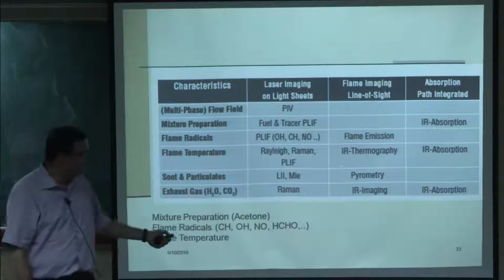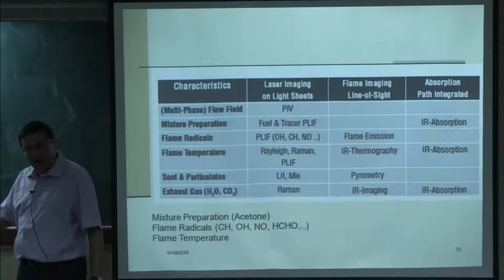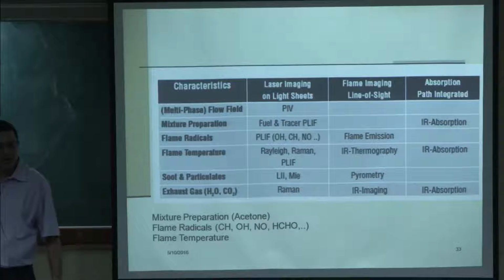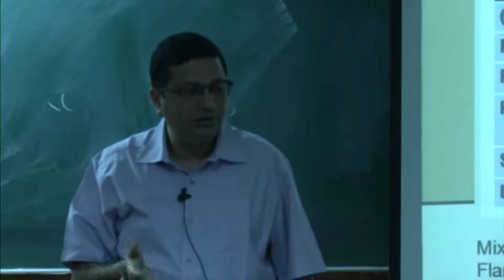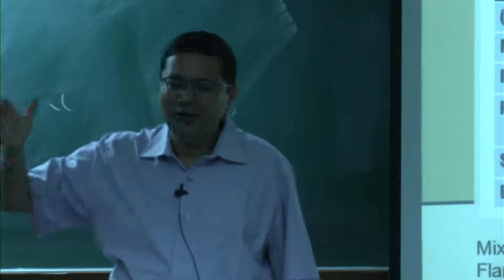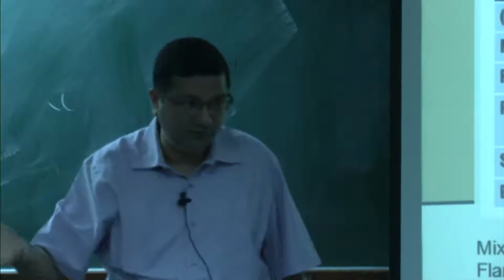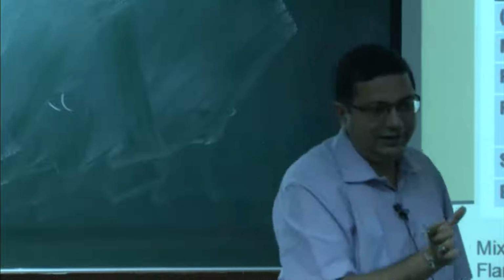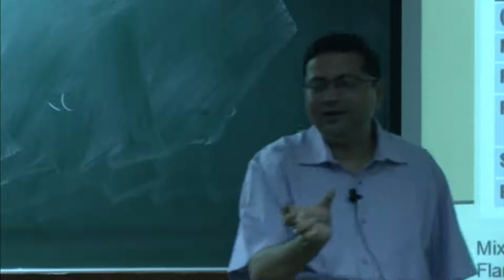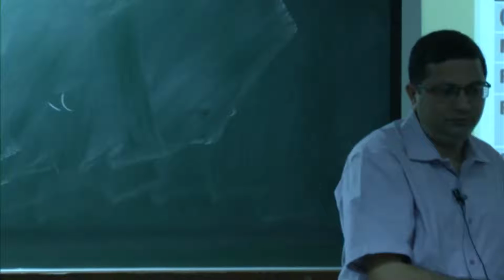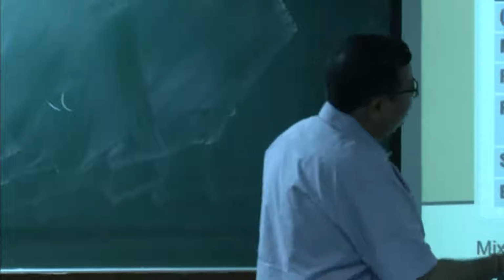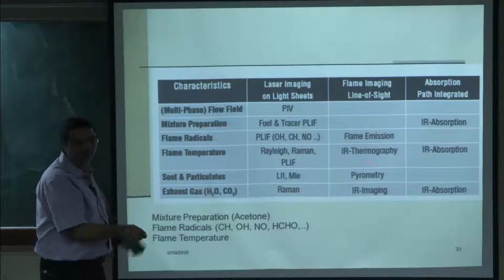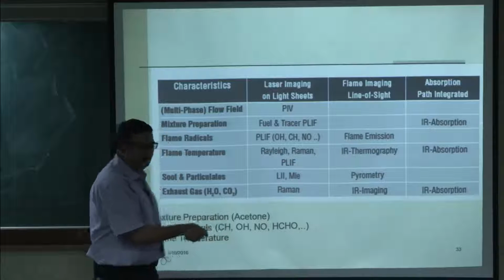So your IR signature can be very misleading, unless you go to high frequency, that is more than 5 nanometer, sorry, not 5 micrometer, then you can get the high frequency IR just corresponding to water vapor. But in the mid IR range, typically it is coming from CO2, and if that is not present, IR can be very misleading. So therefore IR thermography can be misleading for the flame temperature measurement. Similarly, the same is true for IR absorption.